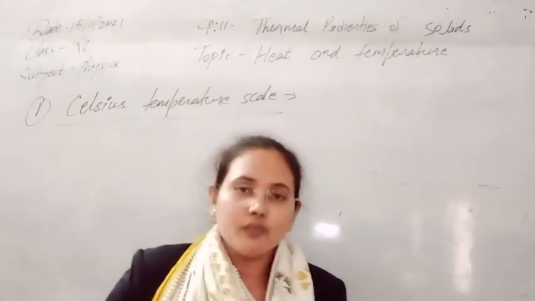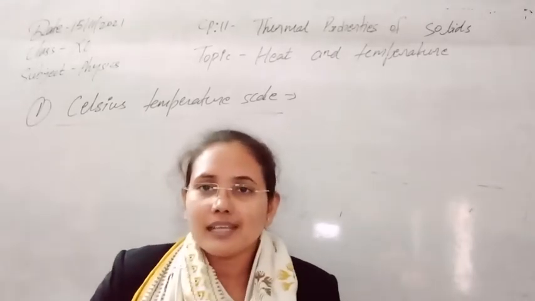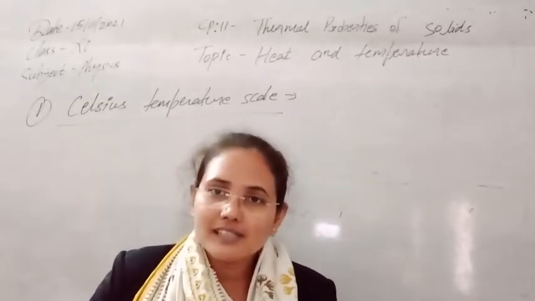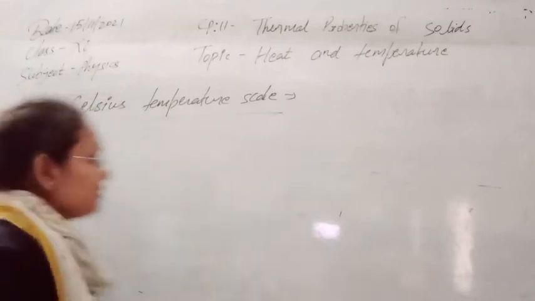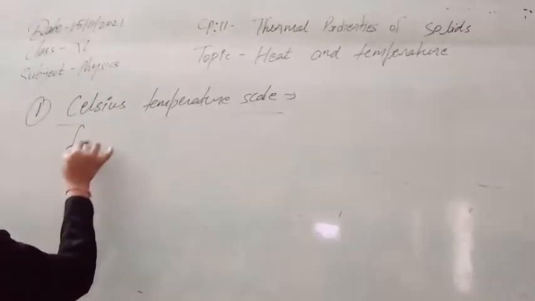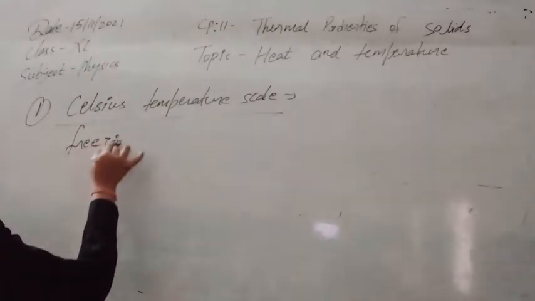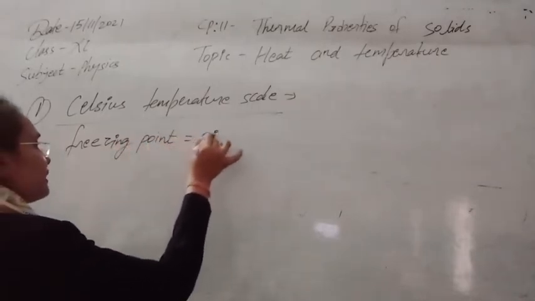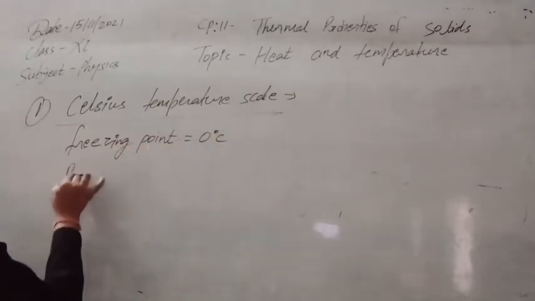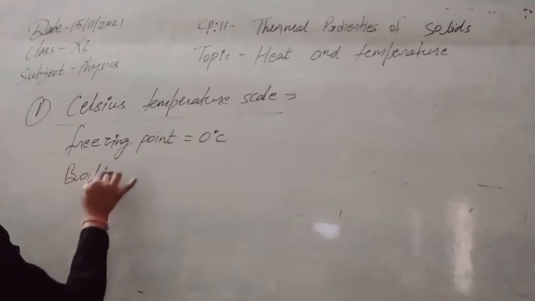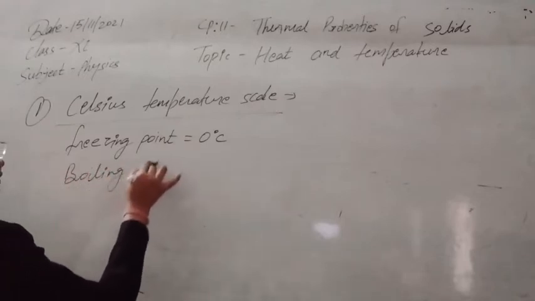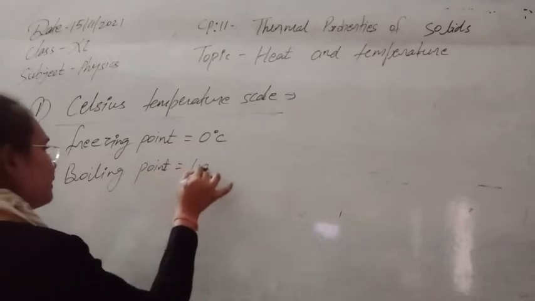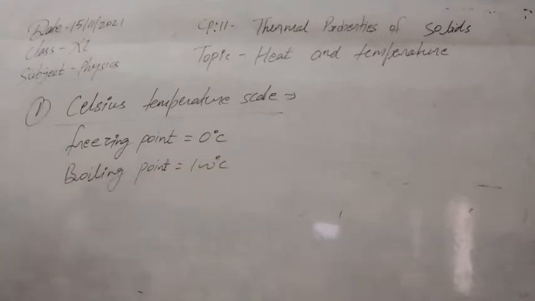In this temperature scale, the two reference points are the freezing point, which is 0 degree Celsius, and the boiling point, which is 100 degree Celsius for water.